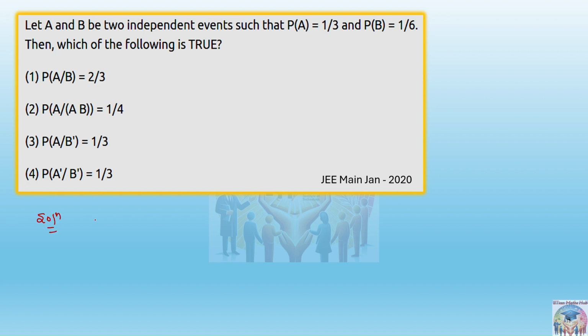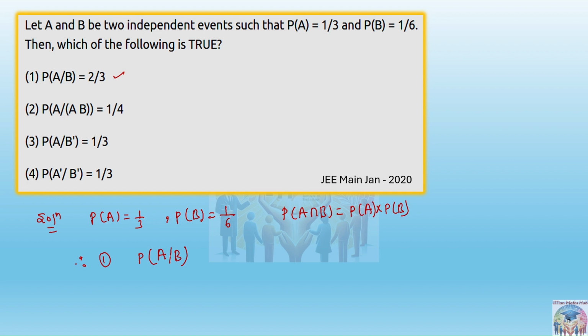It is given that probability of A is equal to 1 by 3, and probability of B is given as 1 by 6. First we have to check option one, A by B. You know that these two events are already given as independent events, so we can replace probability of A intersection B by probability of A into probability of B. Now, if we check the first option, that is probability of A slash B,